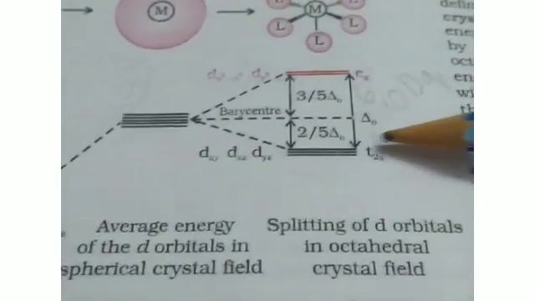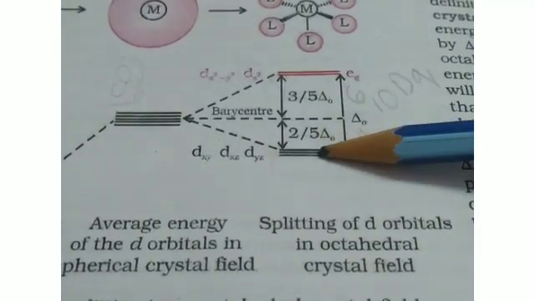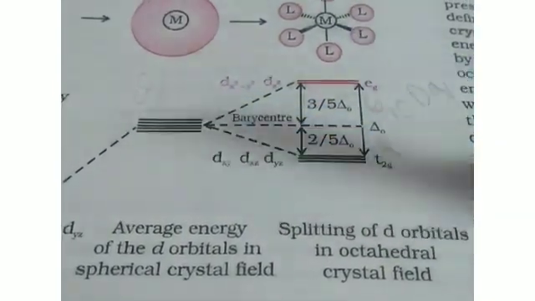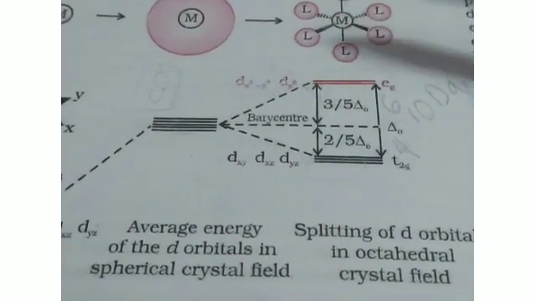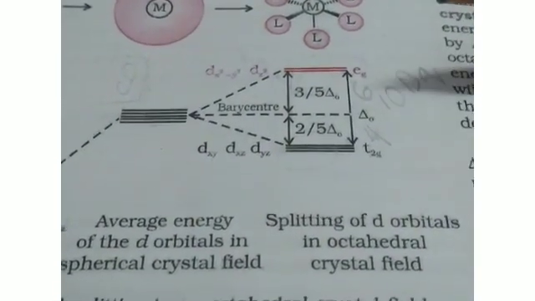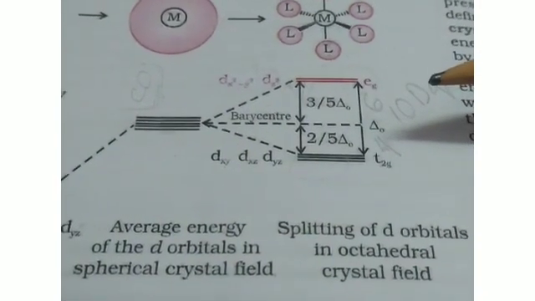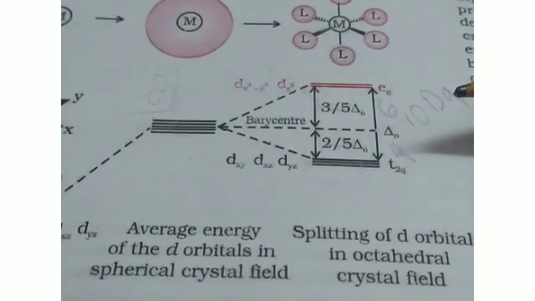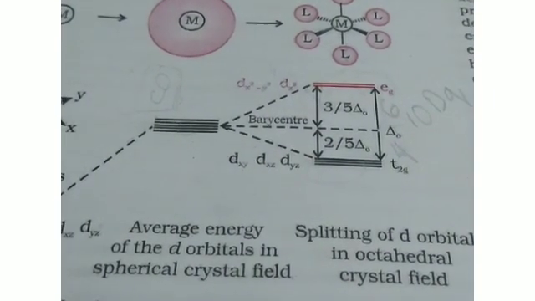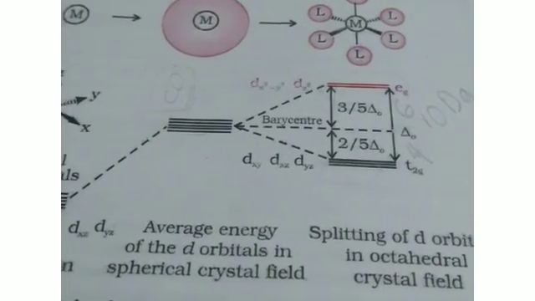That is why the splitting depends upon the field produced by the ligand and the charge on the metal. Some ligands produce strong fields, in which the splitting will be large, whereas others produce weak fields and consequently result in small splitting of the d orbitals.